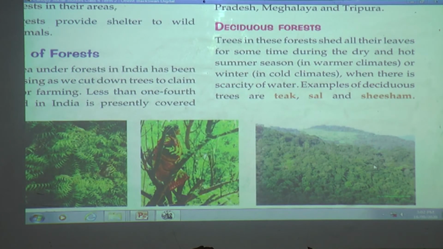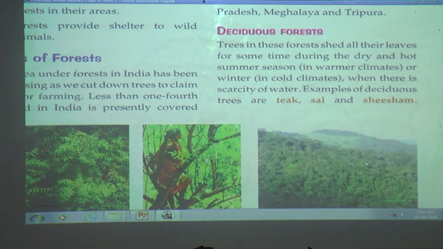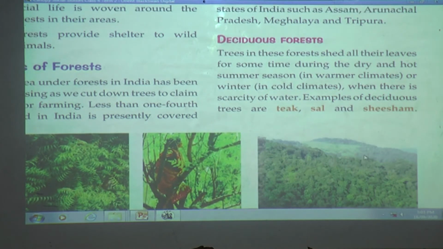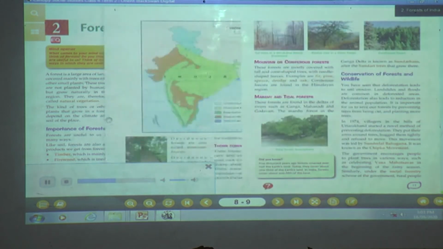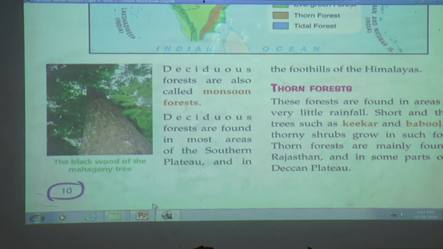Places they are found in India. Deciduous forests are found in areas which have a long dry period followed by a few months of heavy rainfall. They are found in most areas of the southern plateau and in the foothills of the Himalayas. Examples of trees found in these forests: teak, sal, and shisham.